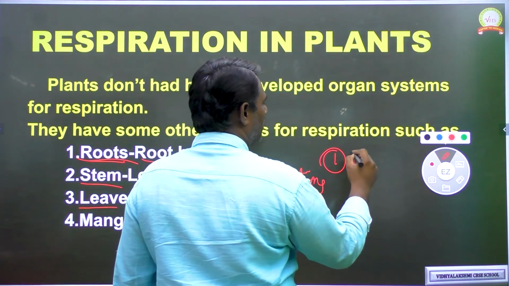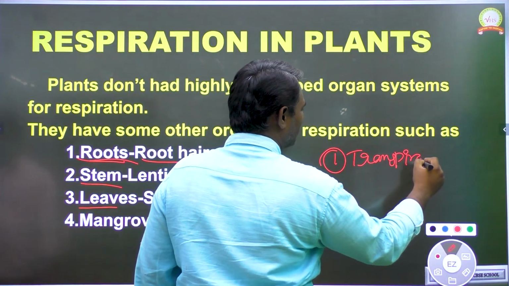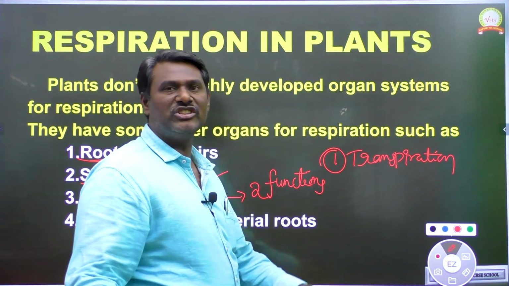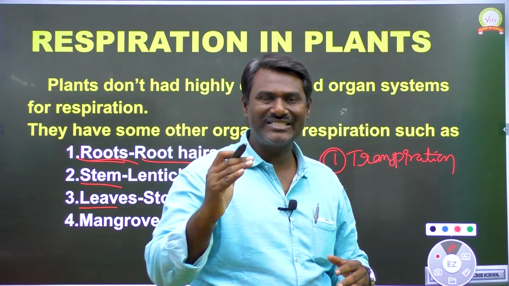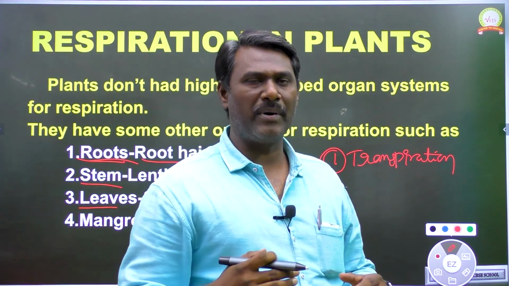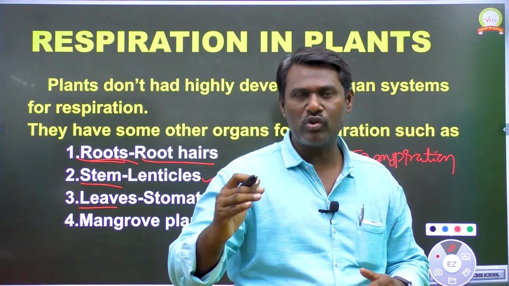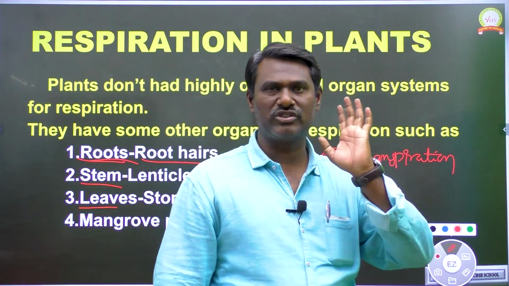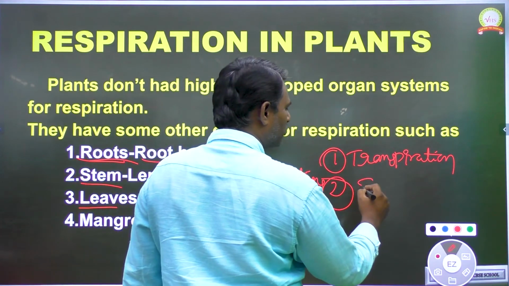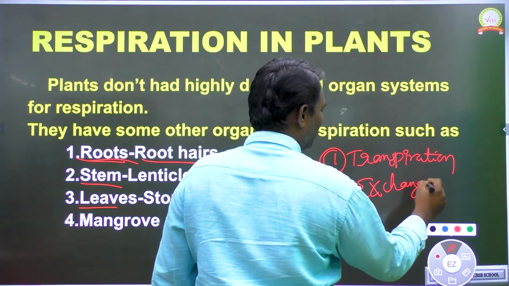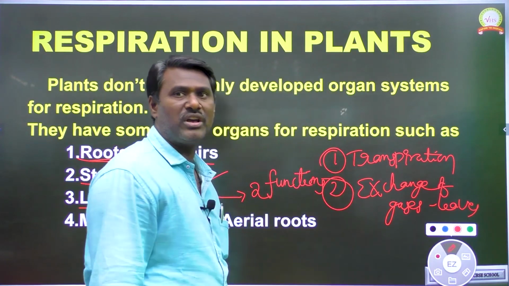One is called transpiration. Transpiration means the process in which excess water from leaves is removed to the outside in the form of water vapor. That process you can call transpiration. So within transpiration, stomata play an important role. The next function of stomata is that they are also useful in exchanging of gases in leaves. So these are the two functions of stomata.